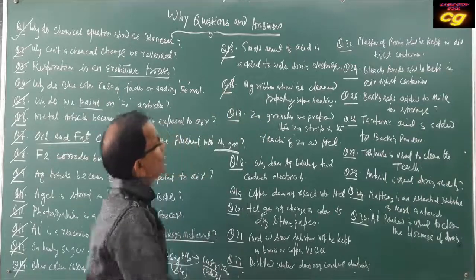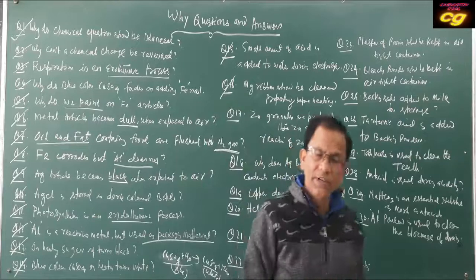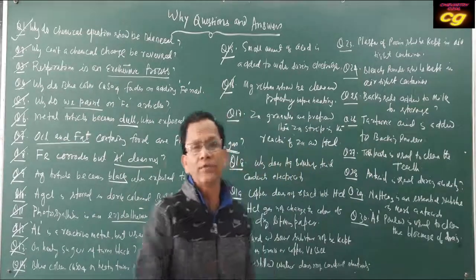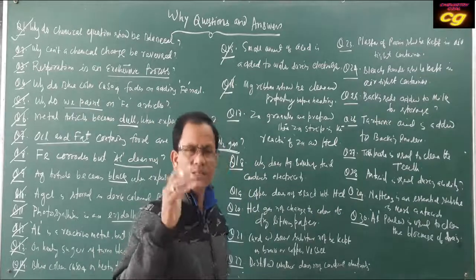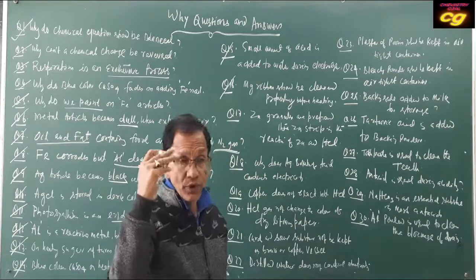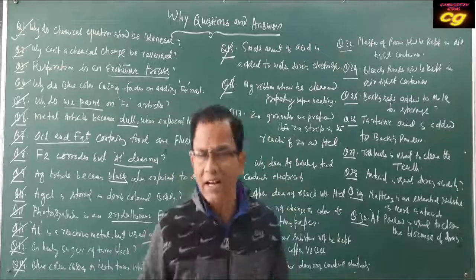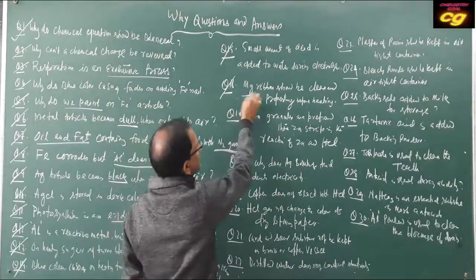Magnesium ribbon should be cleaned properly before heating, because magnesium is a very reactive metal. It forms oxides, carbonates, and hydroxide on its surface, and these are very stable. So before heating, it should be rubbed properly to remove the oxide, carbonate, and hydroxide layer from the magnesium.